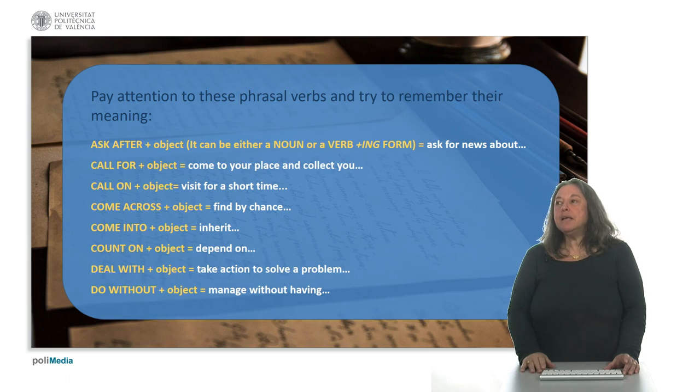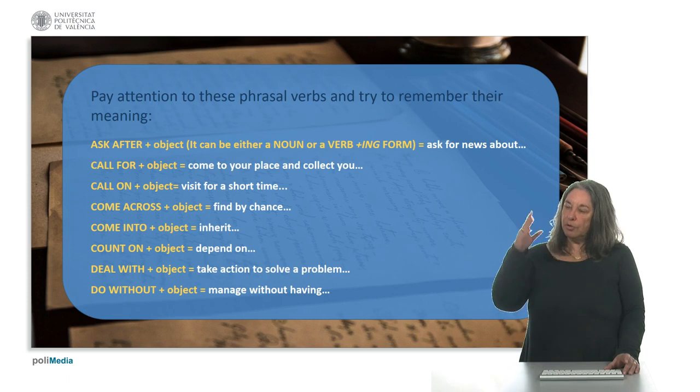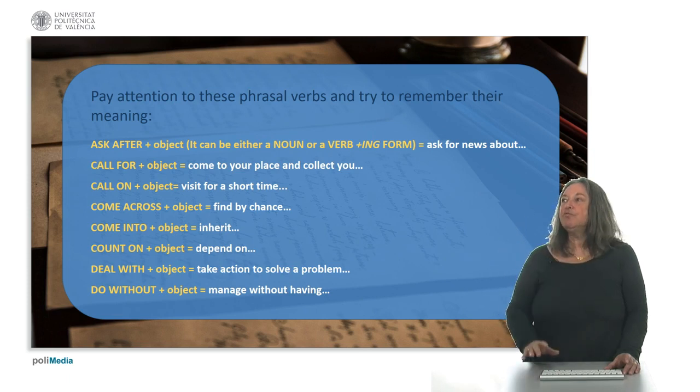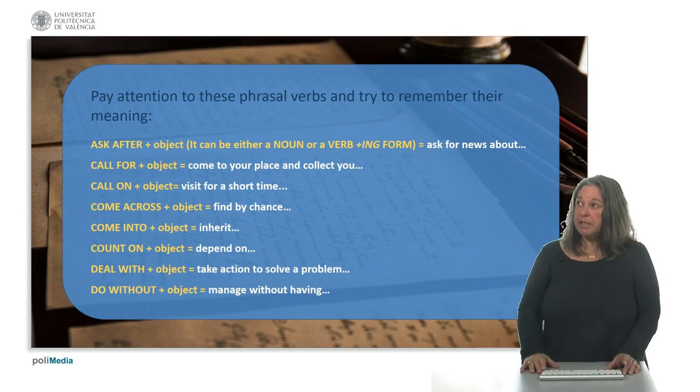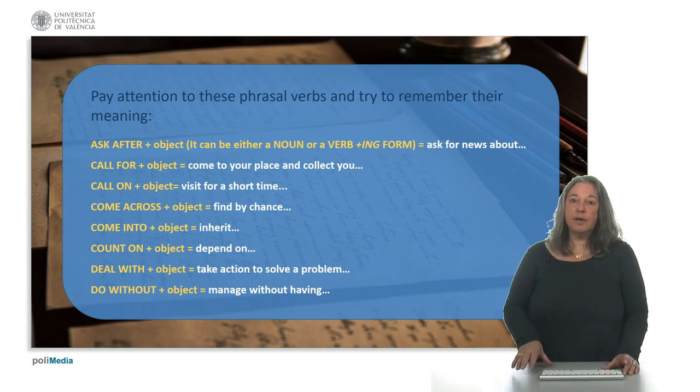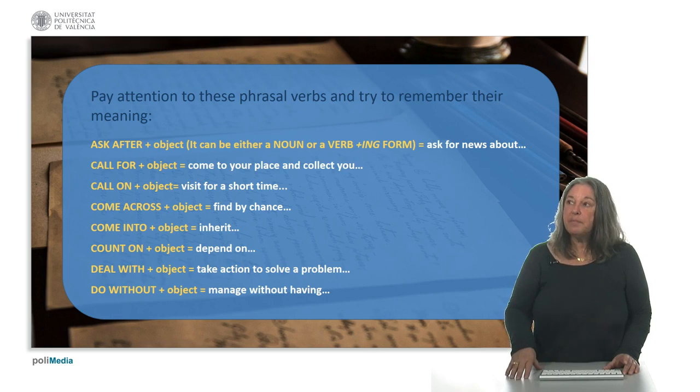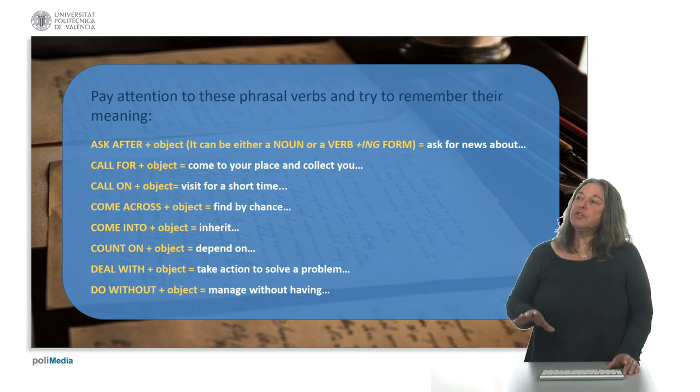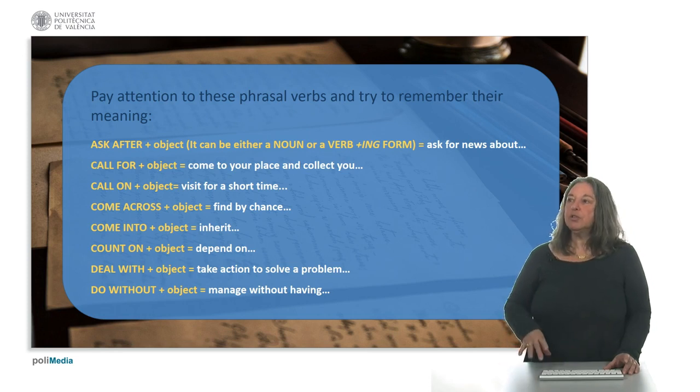Now, here are some more phrasal verbs which I'd like you to look through carefully and try to remember what they mean, because they are very common in spoken English. To ask after plus the object, to ask for, to ask about something. To call for, to come to your place and collect you. To call on somebody, to visit a person for a short time.